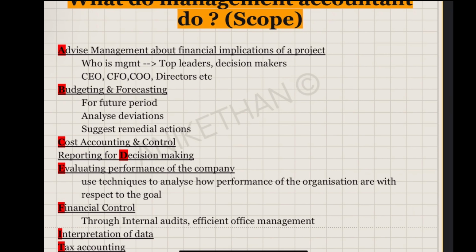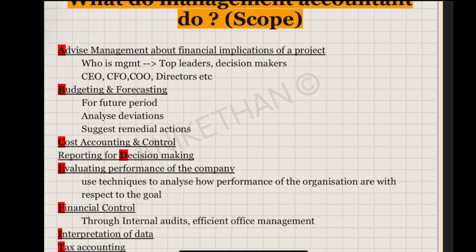What is budgeting? We have already learned budgeting in cost accounting. It is for a future, definite period, and it is represented in monetary terms. Two things are important for a budget. So they do this: for the next future period, what is going to be my monetary terms? It means what is going to be my cost, my revenue, my profitability, my cash. All these are aspects of budgeting.